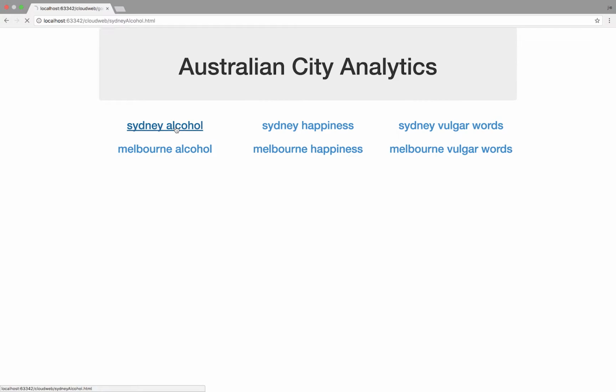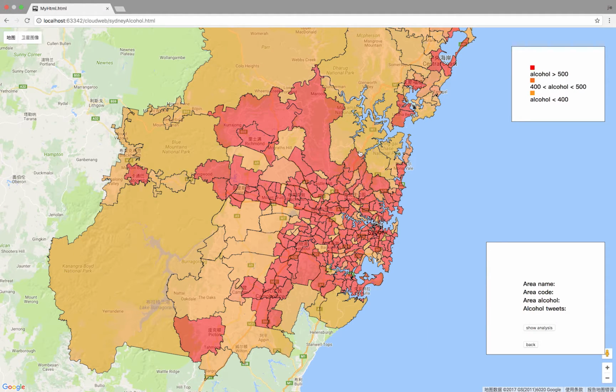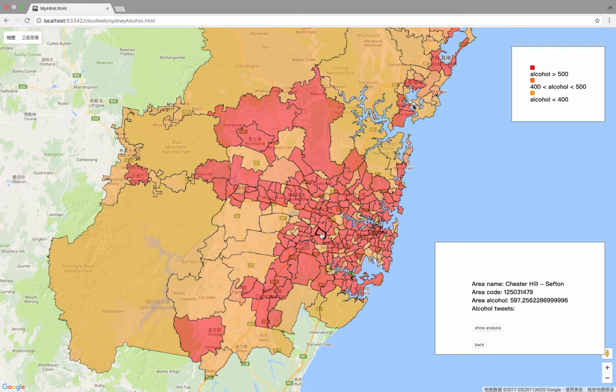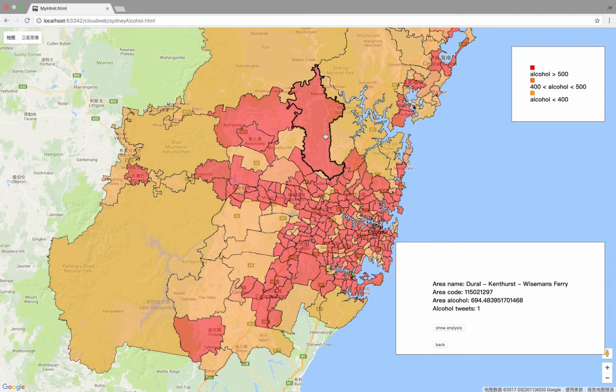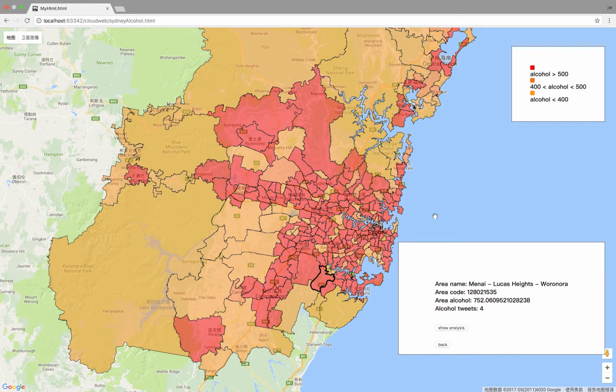We could do the same thing in Sydney. Most of the red areas are near central Sydney, and there are a couple of alcohol-related tweets published in this red area, and almost zero in this yellow area.